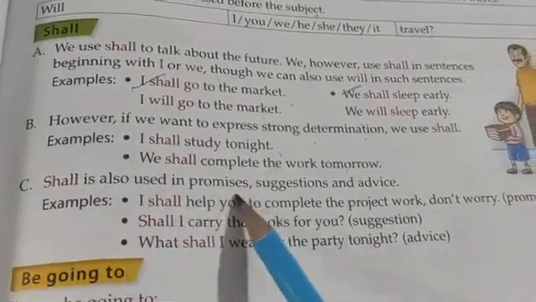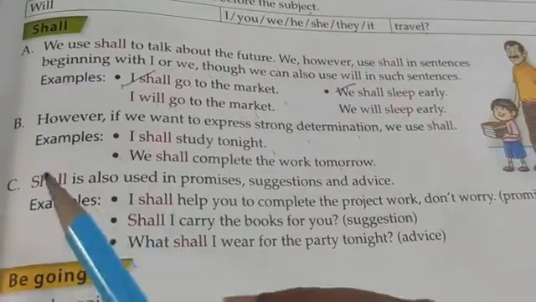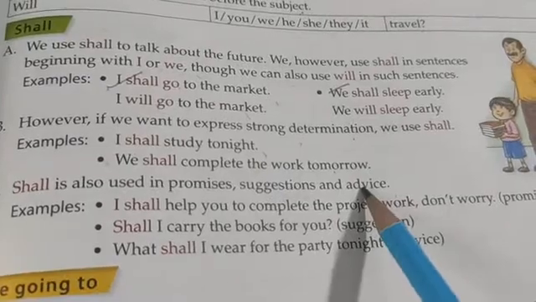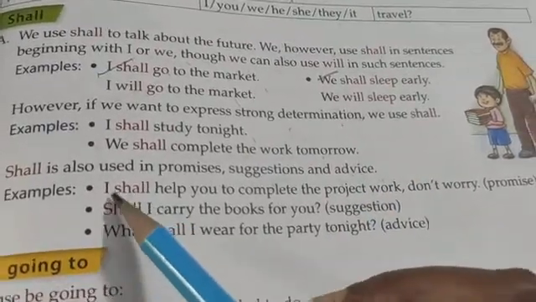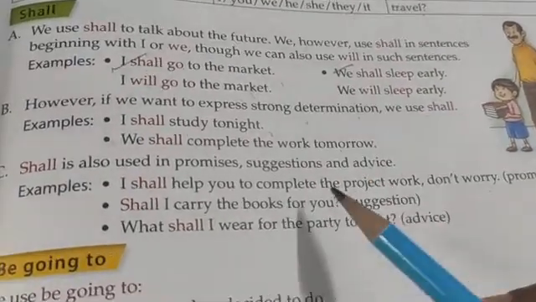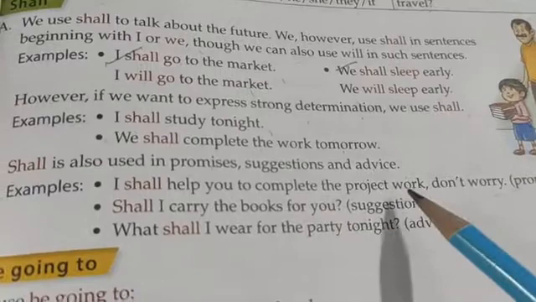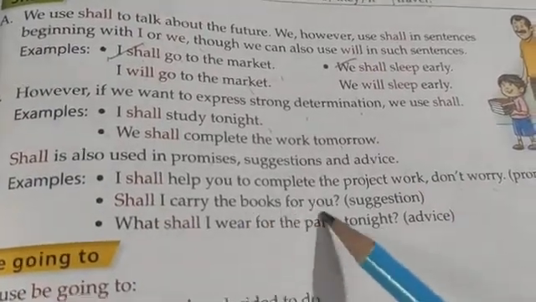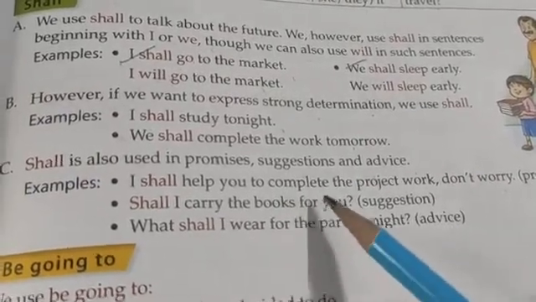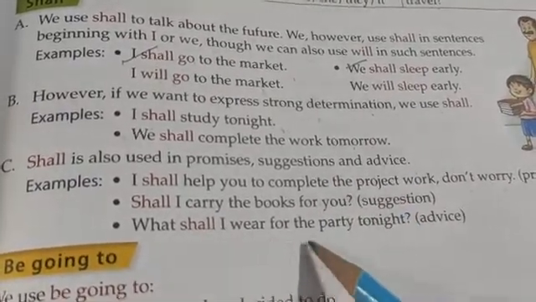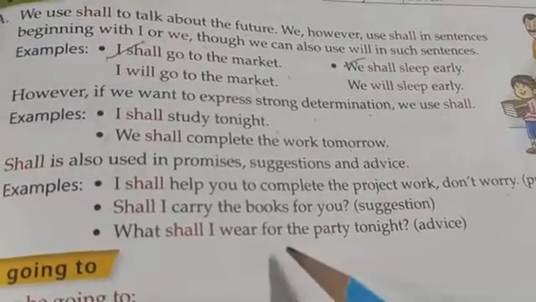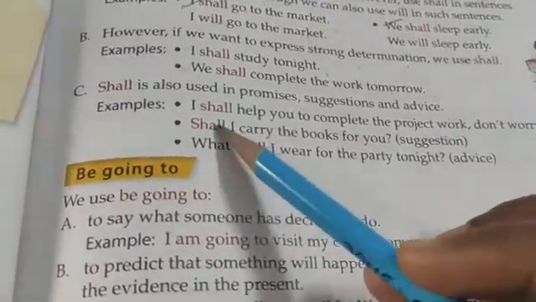Shall is also used in promise, suggestion or advice. Okay, shall is used when we promise something or when we suggest something or we advise something, that time shall is used. I shall help you to complete the project work. Don't worry. This is the promise here that I will help you in completing the project work. Shall I carry the books for you? Suggestion. Shall I carry? Means this is the suggestion. Can I help you? Okay. What shall I wear for the party tonight? This is advice I am taking from you, that what dress should I wear for tonight. Okay. That's why shall is used here.